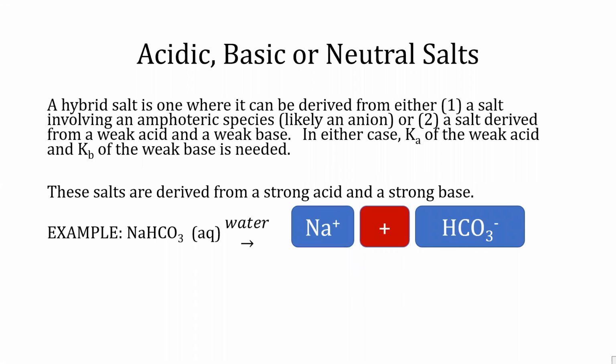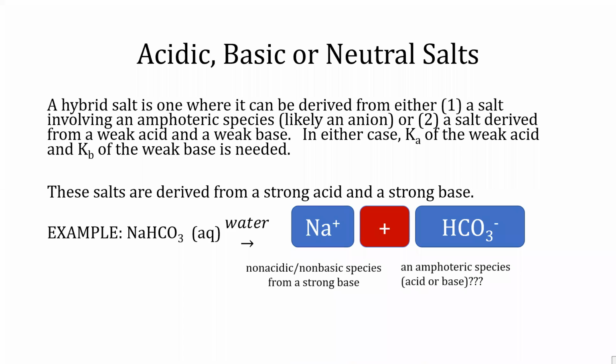Lastly, what if you have a salt where the anion is amphoteric, a species that can act as either an acid or base in a reaction? How does one resolve this? For example, if you take sodium bicarbonate and dissociate it in water, sodium and bicarbonate ions are produced. The bicarbonate ion is of interest because determining the pH of this salt will depend on the relative strength of the ion. Let's look at it in more detail.